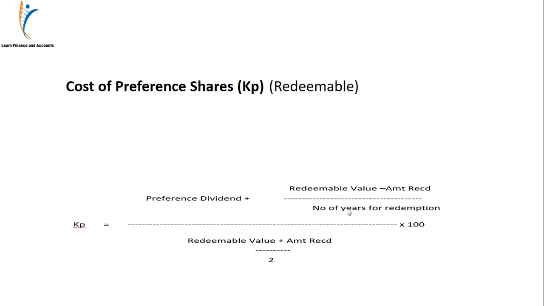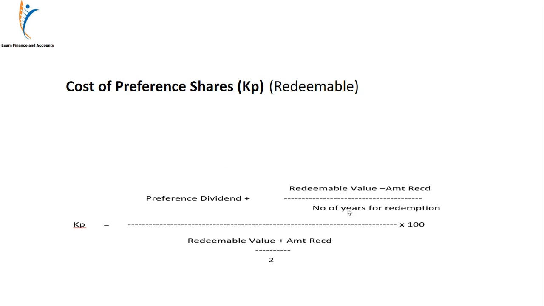Cost of preference shares in case of redeemable preference shares, or KP in this case, is equal to preference dividend plus redeemable value minus amount received divided by number of years for redemption, whole divided by redeemable value plus amount received divided by 2, into 100.